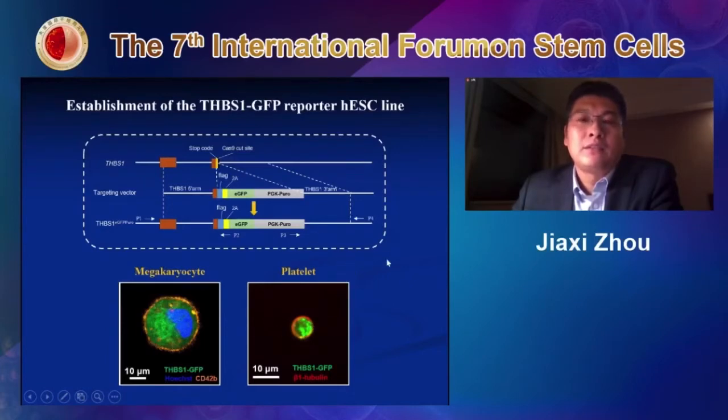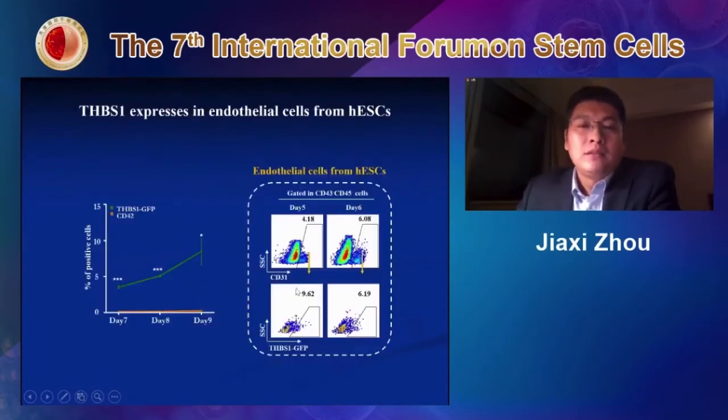So then we tried its dynamic expression during this whole differentiation process. First, we compared the expression with CD42, a reliable marker for the megakaryocyte. Interestingly, we found it is much earlier than the expression of CD42. You can see in the very early stage, THBS1 GFP has started to express. Also, we did a flow cytometry assay.